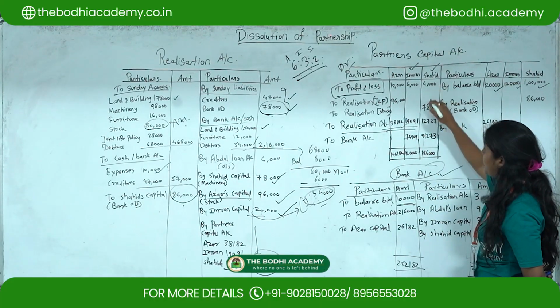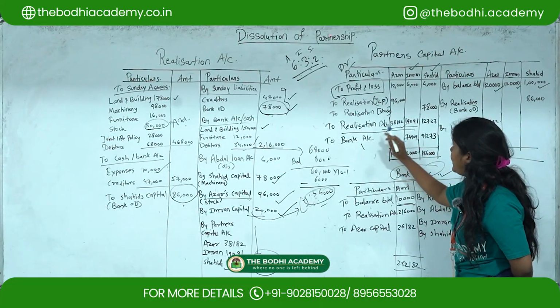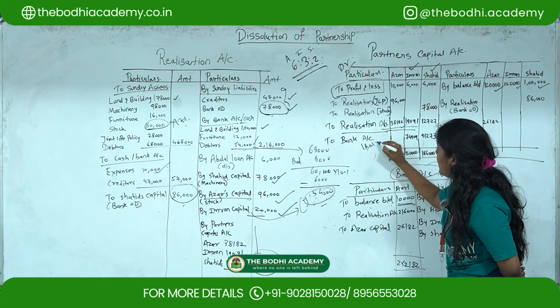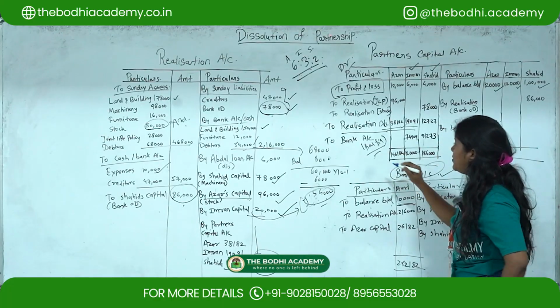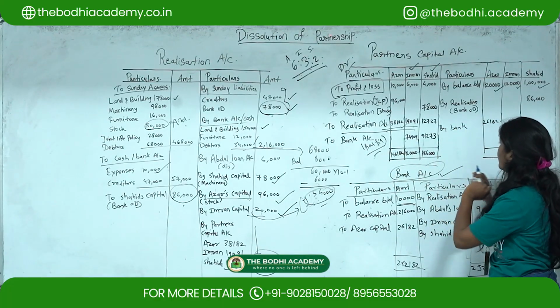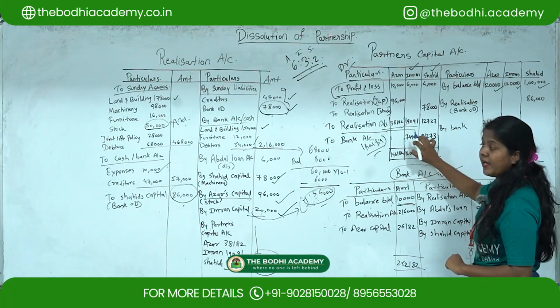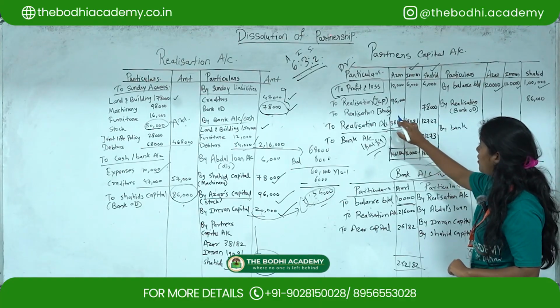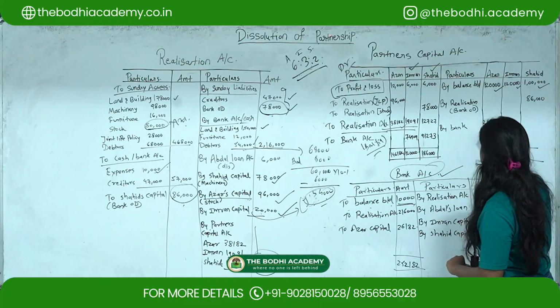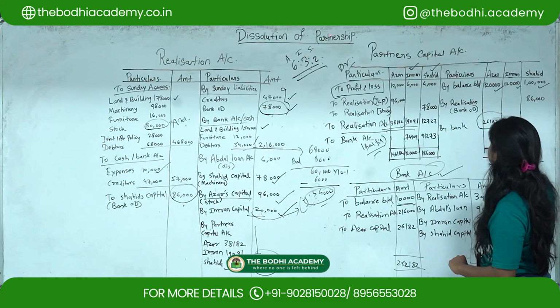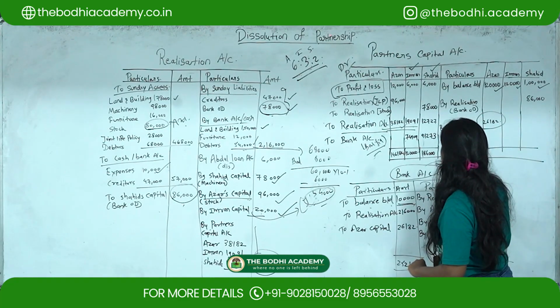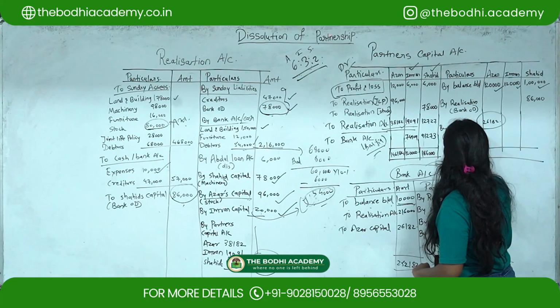Now Imran and Shahid's capital balancing figure we are getting on the debit side, and you have to check again here for whichever side is heavier. For Imran and Shahid, we are getting the balancing figure on the debit side, and for Abhijit and for Azhar it is over here. Okay, so this is the balancing figure of Azhar.